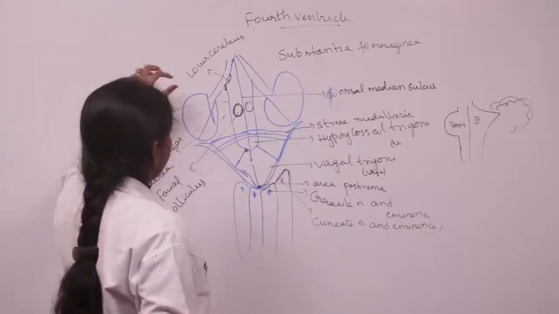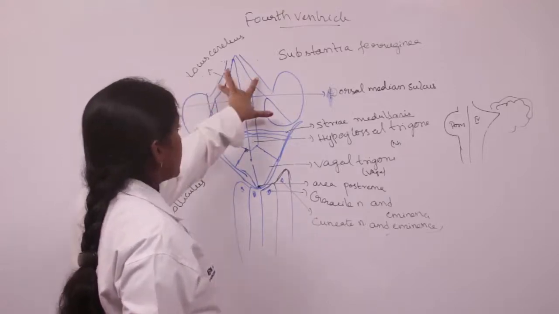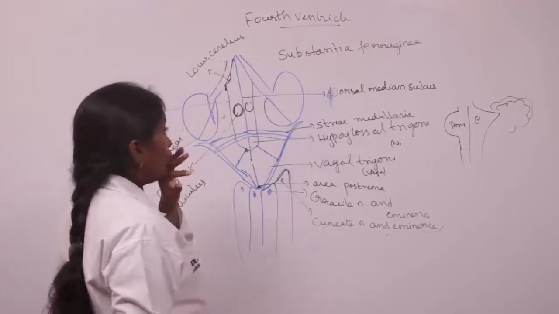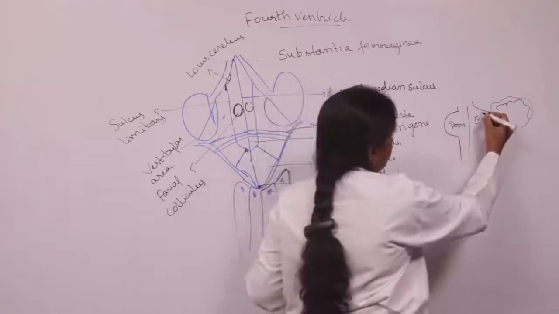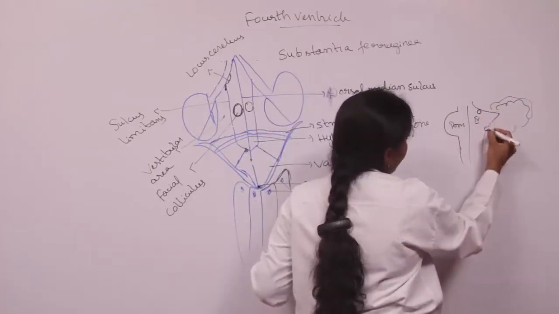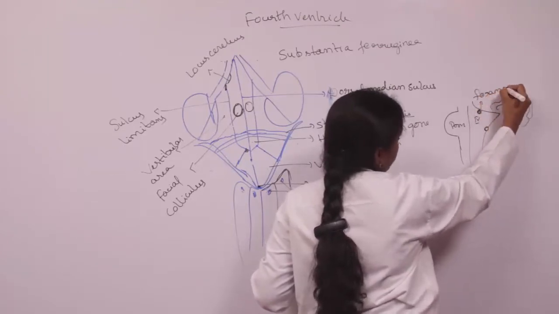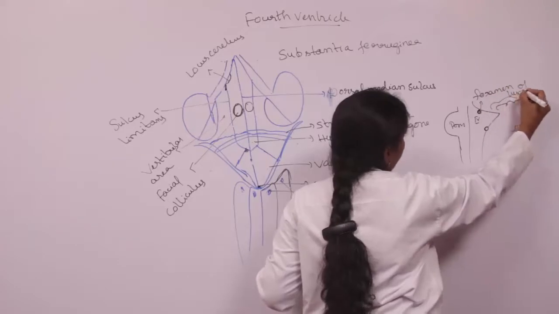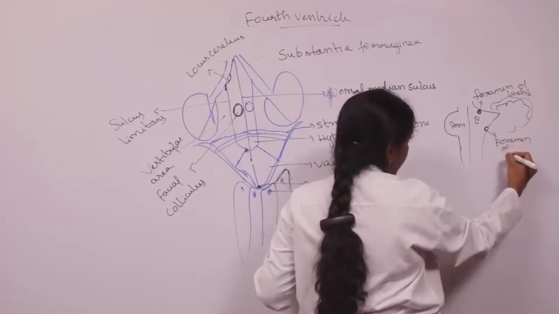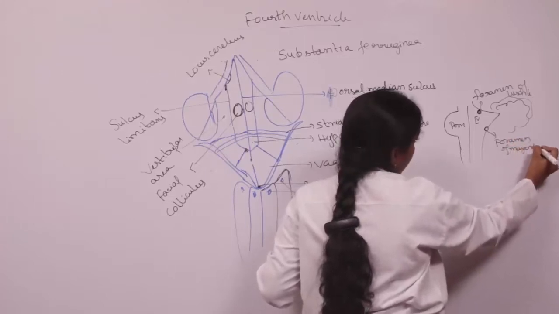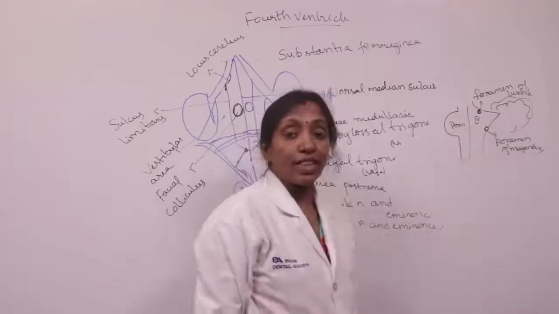And here we have the middle cerebellar peduncle, the inferior cerebellar peduncle, and the superior cerebellar peduncles are situated here. And the roof is formed by the superior cerebellar peduncle. In the roof we are able to see two lateral foramina and one medial foramen. These lateral foramina are the foramina of Luschka, and the medial foramen we call the foramen of Magendie. So through the foramina of Luschka and Magendie, the fourth ventricle communicates with the subarachnoid space.